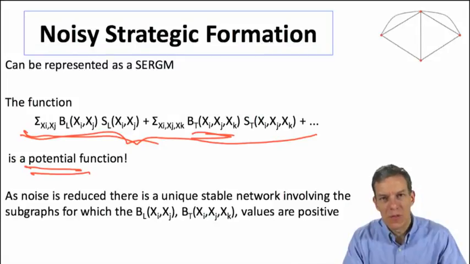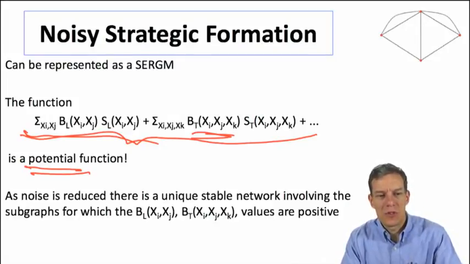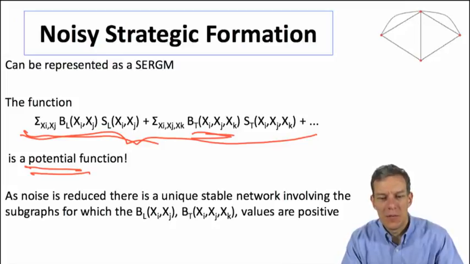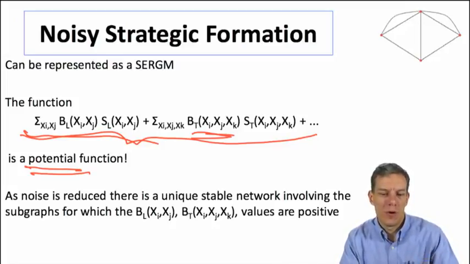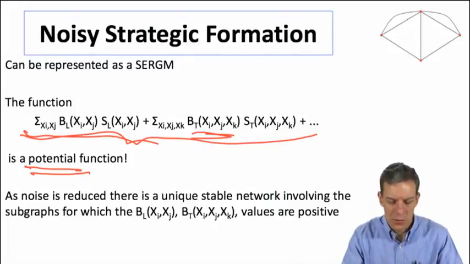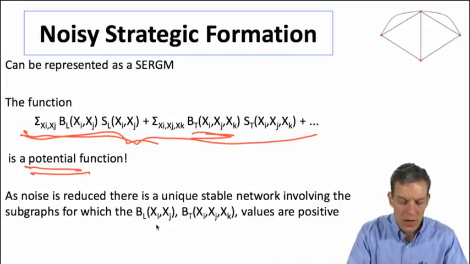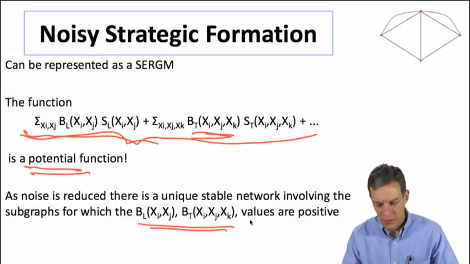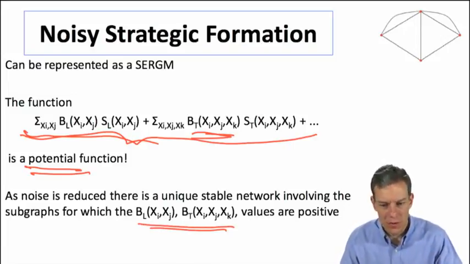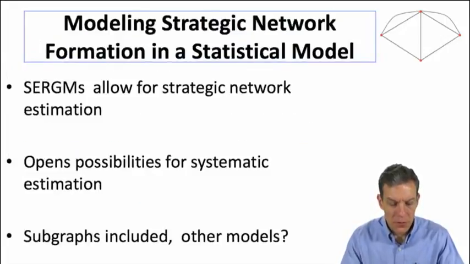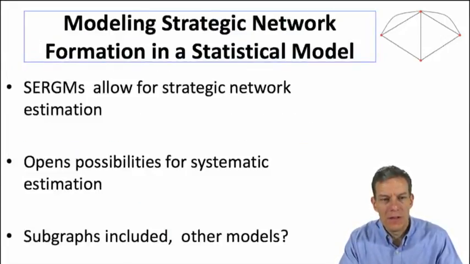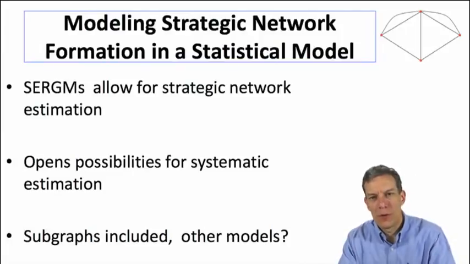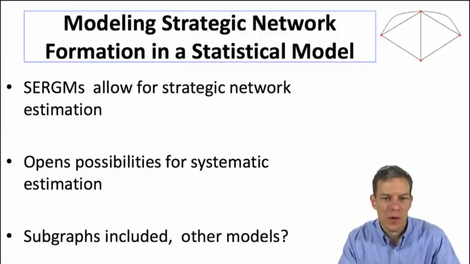And as the noise is reduced here, what this reduces to is basically networks where the subgraphs are going to be formed where these values are positive. So as we scale up the B's and take away the noise in terms of the F's, we're going to end up with situations where the ones that are formed tend to have positive values on these things, and the ones that won't form are going to be the ones that have negative values on these. So when we look at this, these exponential random graph models allow us to really bring in strategic models and fit them into this form, so we can fit strategic network formation inside of these models.